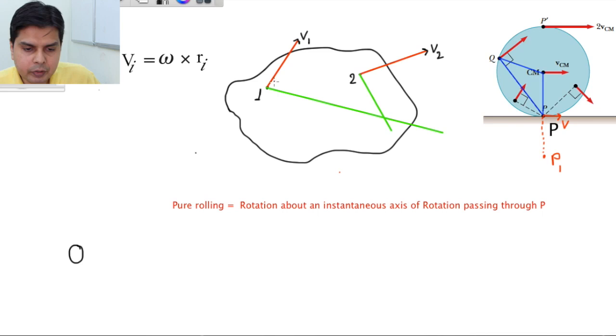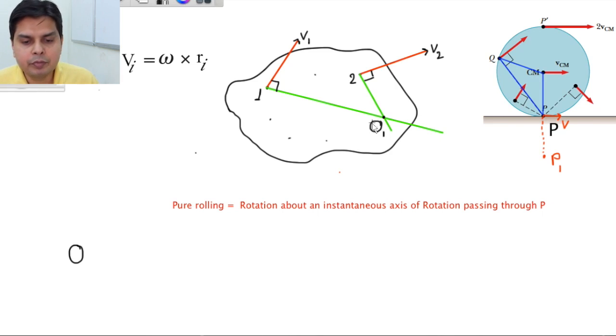Now we draw perpendiculars to v1 and to v2, and suppose these two lines meet at an intersection point, let's call it O1. Then I can say there will be an instantaneous axis passing through O1, and these two motions and motions of any other particle can be considered as rotation about this instantaneous axis.